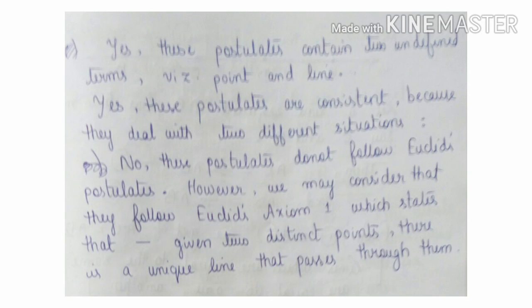Answer: yes, these postulates contain two undefined terms. They are point and line. Yes, these postulates are consistent because they deal with two different situations. No, these postulates do not follow Euclid's postulates. However, we may consider that they follow Euclid's axiom 1, which states that given two distinct points, there is a unique line that passes through them.